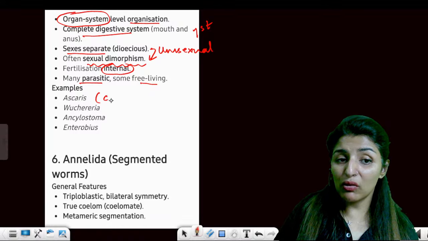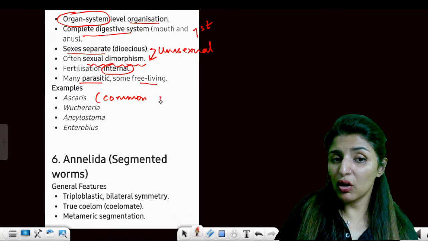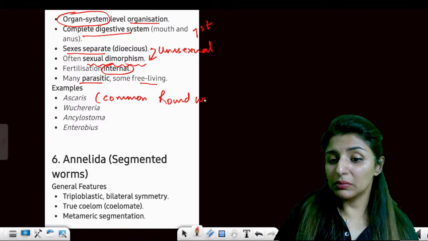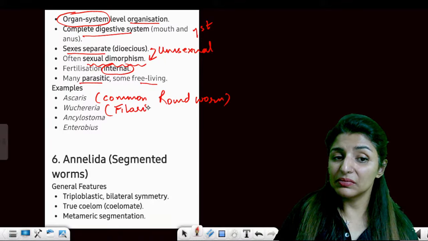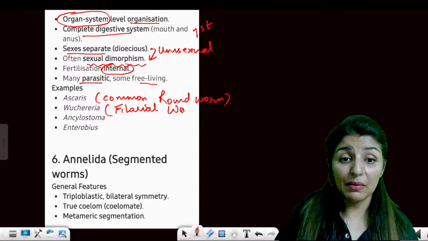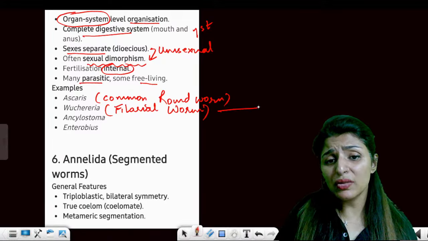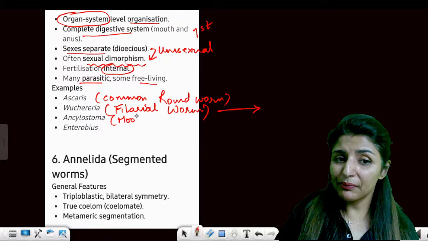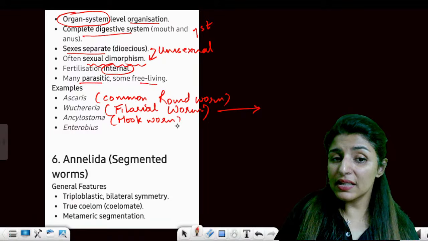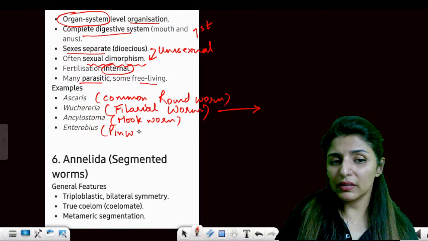Ascaris, the common roundworm. Then we have Wuchereria, the filarial worm, which causes elephantiasis. Remember? Can anyone tell me how Wuchereria enters your body? Ancylostoma, the hookworm. Enterobius, the pinworm. You can skip this one.